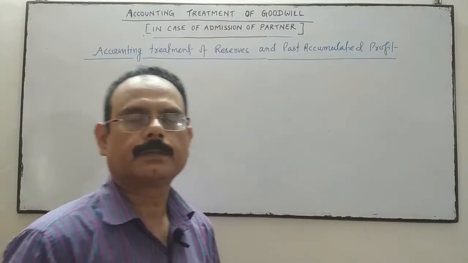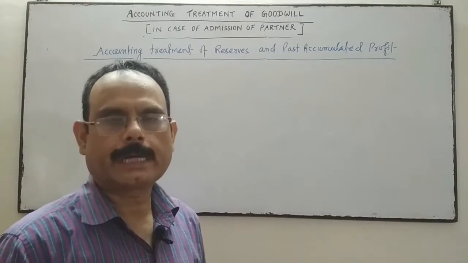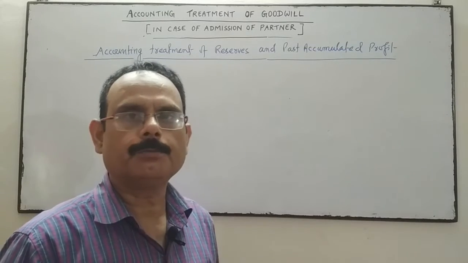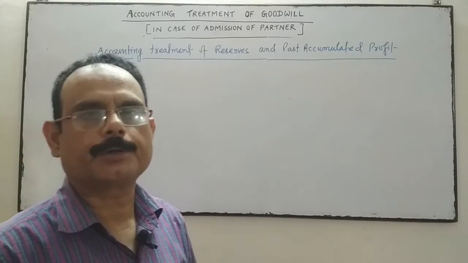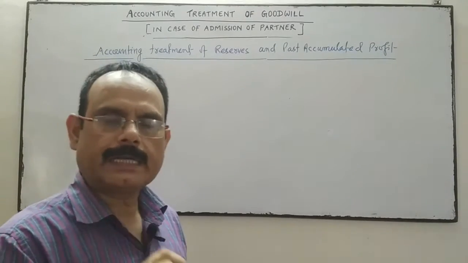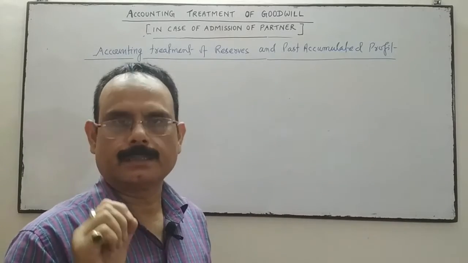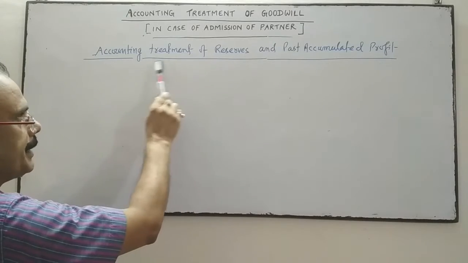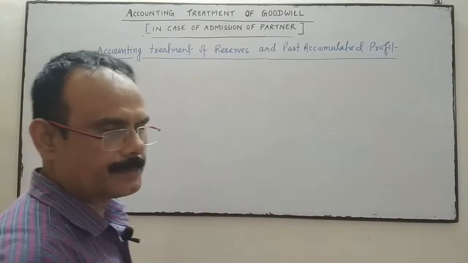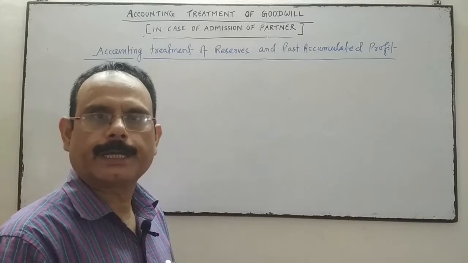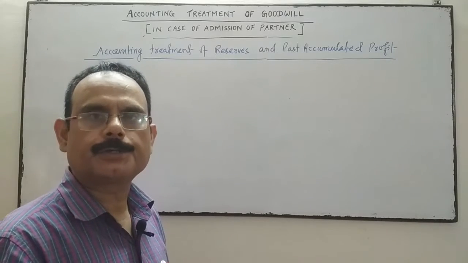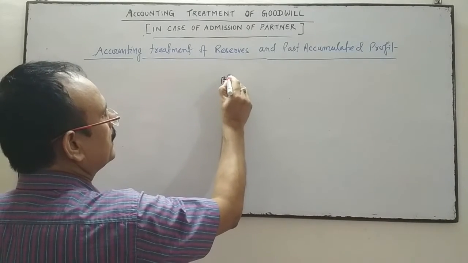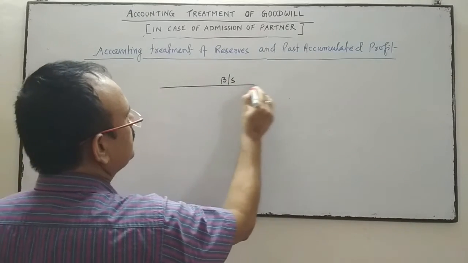Now the next topic in the same chapter, admission of a new partner. When the new partner is admitted, how will we do the accounting treatment of past accumulated profits and reserves? So the subtopic is accounting treatment of reserves and past accumulated profit at the time of admission of a new partner.